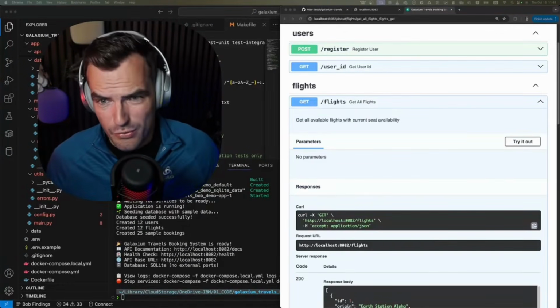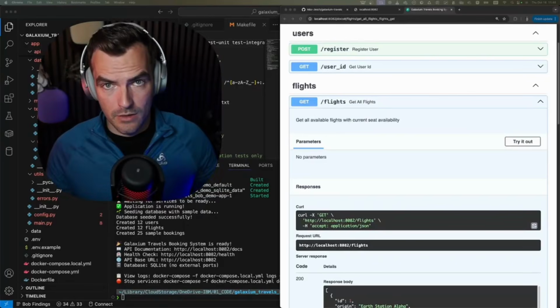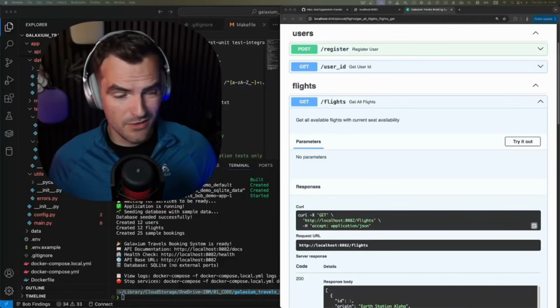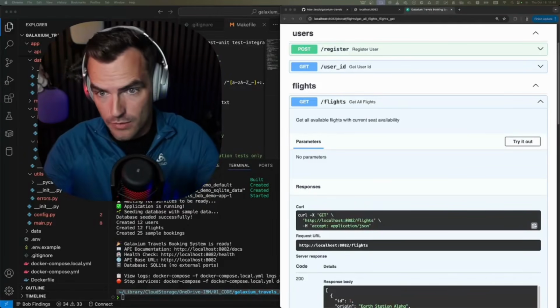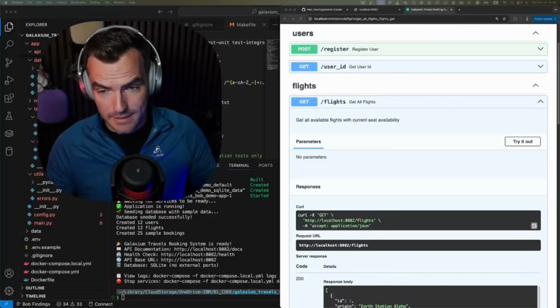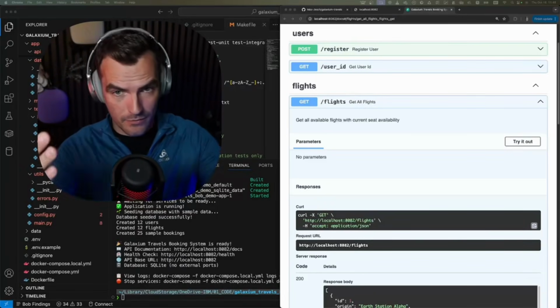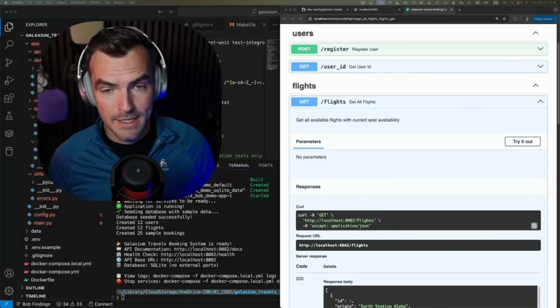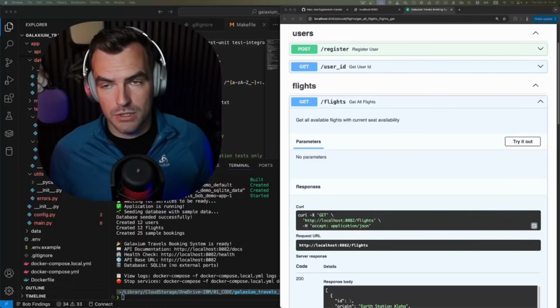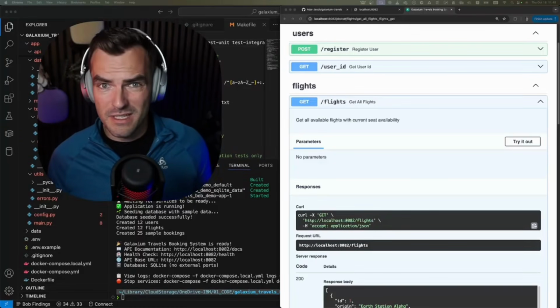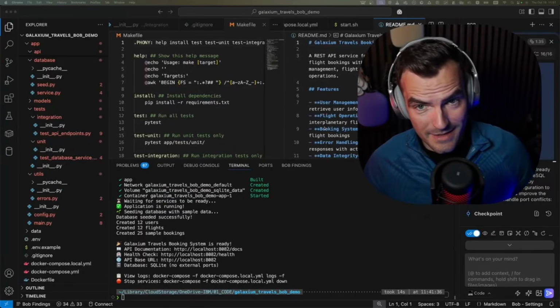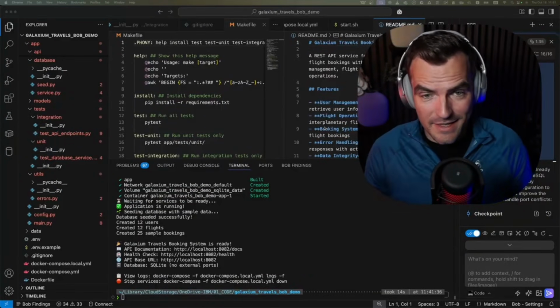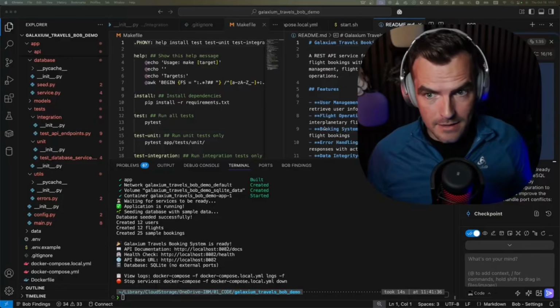So we went from pretty much nothing, just a spec sheet, to a running multi-container application that you could probably deploy somewhere. I mean, it's not doing anything useful, obviously, but it's got a database, it's got a backend. We could vibe code a front end in another 10 minutes. And the whole process you just watched was, honestly, 30 minutes, maybe?